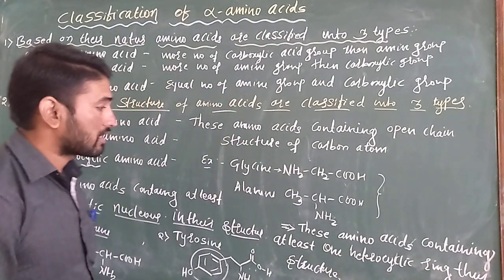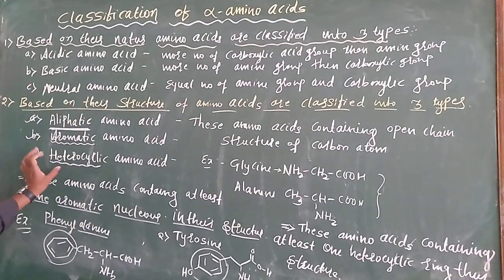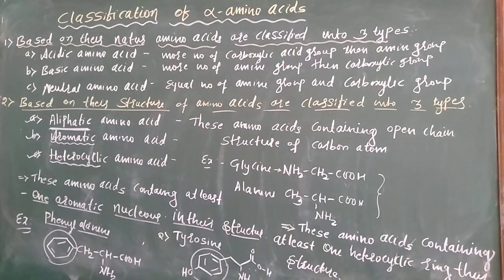That type of amino acids are known as heterocyclic amino acids. It contains at least one heterocyclic ring in its structure.